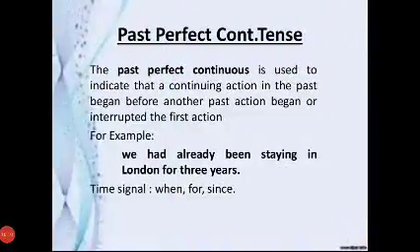Then the past perfect continuous tense. Past perfect continuous tense is used to indicate that continuing actions in the past began before another past action began or interrupted the first action. For example, we had already been staying in London for 3 years. Here, when, first can be used.